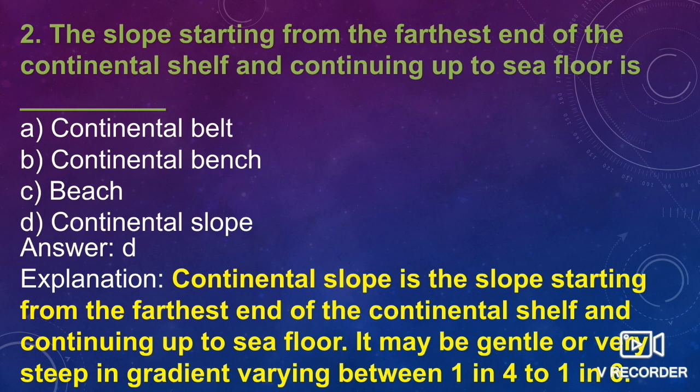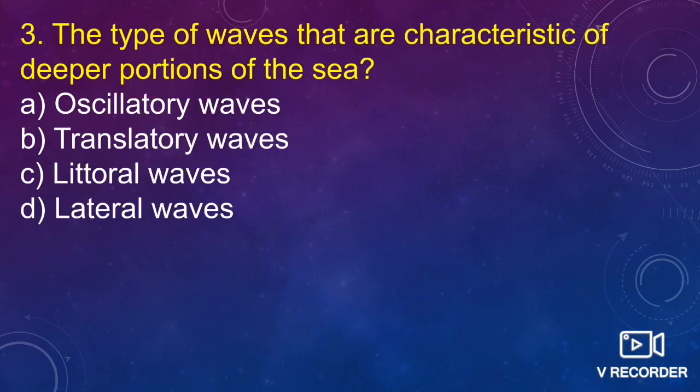It may be gentle or steep in gradient, varying between 1 in 4 to 1 in 6. So the right answer is option D, continental slope.